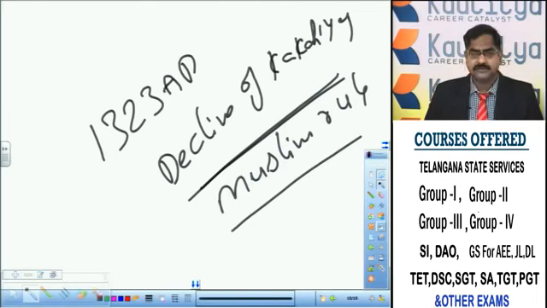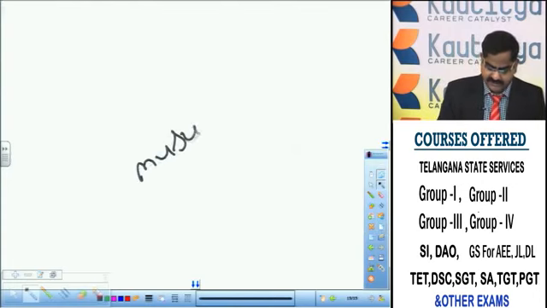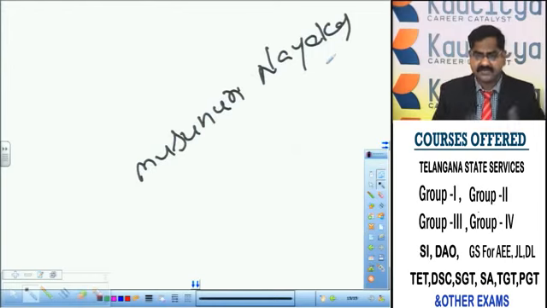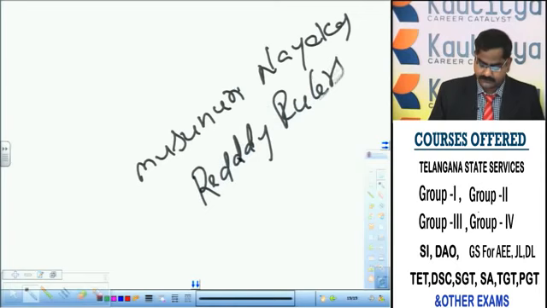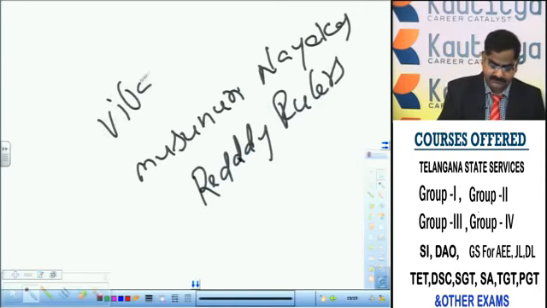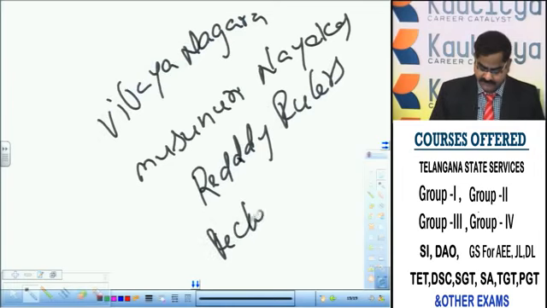Muslim rule continued for some time, but it faced so many obstacles in the form of the Hindu restoration movement. The Hindu restoration movement was started by the Musunuri Nayakas, and other kingdoms joined with it in South India: the Reddy kingdom, the Reddy rulers, the Vijayanagara rulers, the Rechurla Padmanayakas.